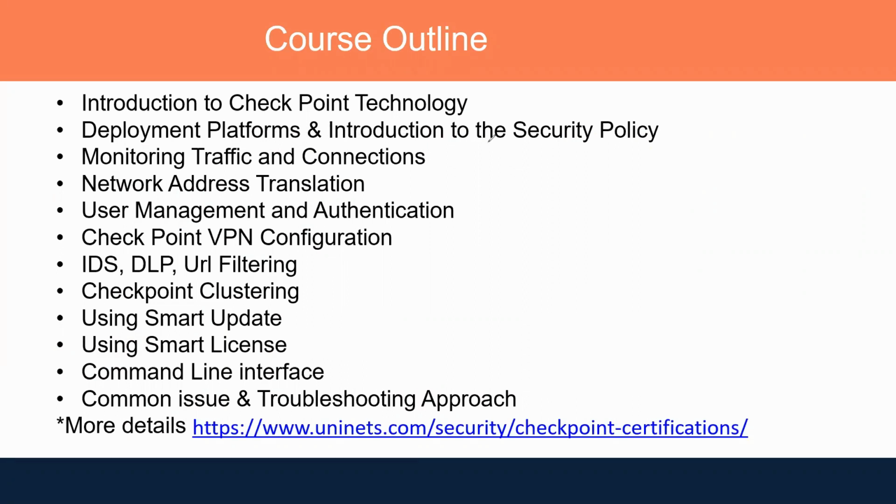After that, we will learn security policy. What are the security policies? How you can create rules. Basically, like you create an ACL on your Cisco router, here we create rules in the security policy packages. Then we are going to learn monitoring the traffic. For example, if you are sending data from system A to B, and you want to monitor on Checkpoint whether data is passing or not, whether a particular port is blocked or not, we are going to learn how to monitor that and how you can see the connections.